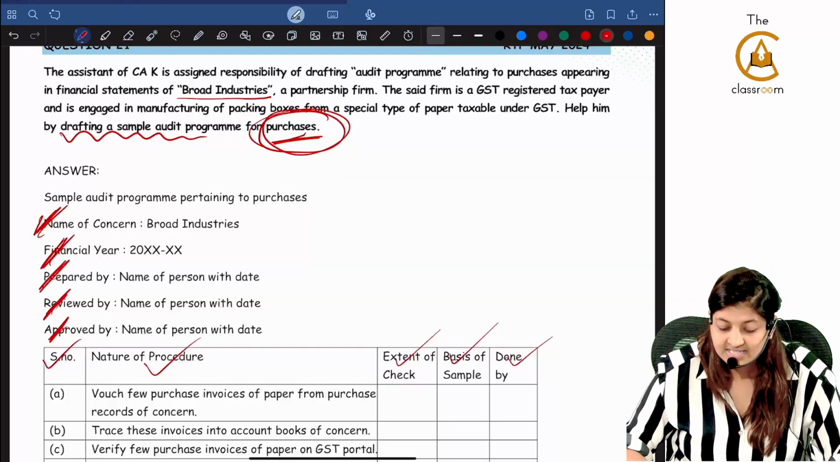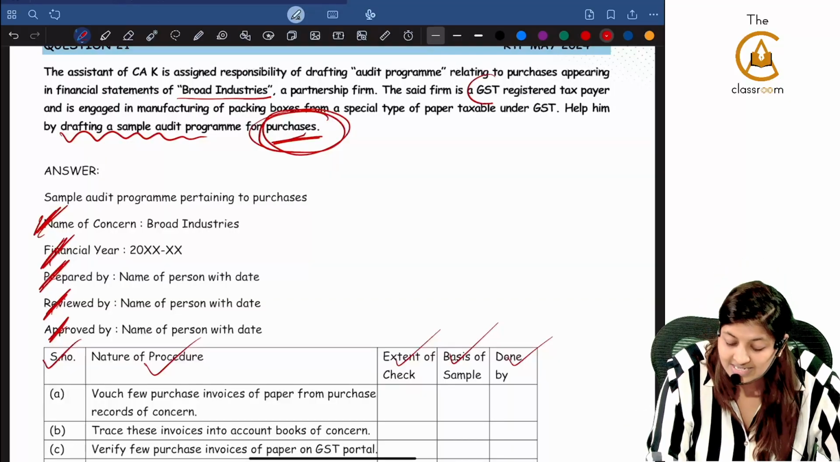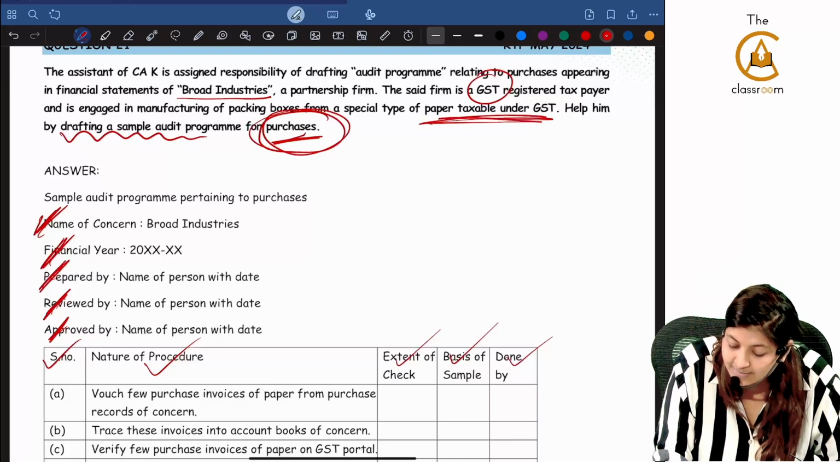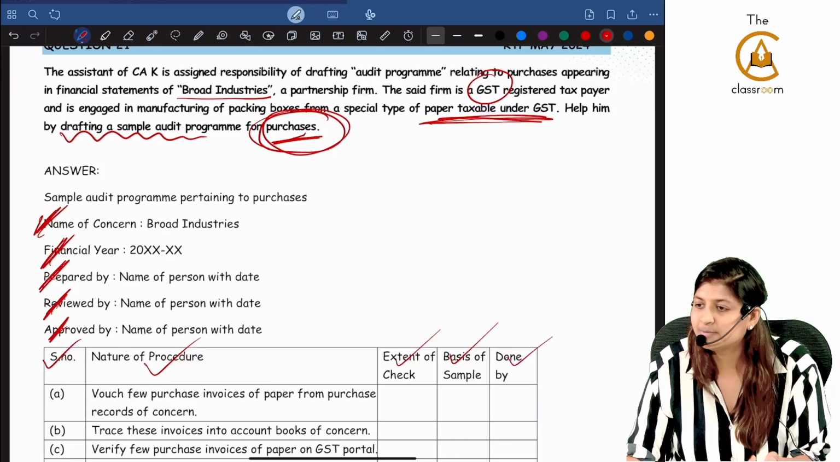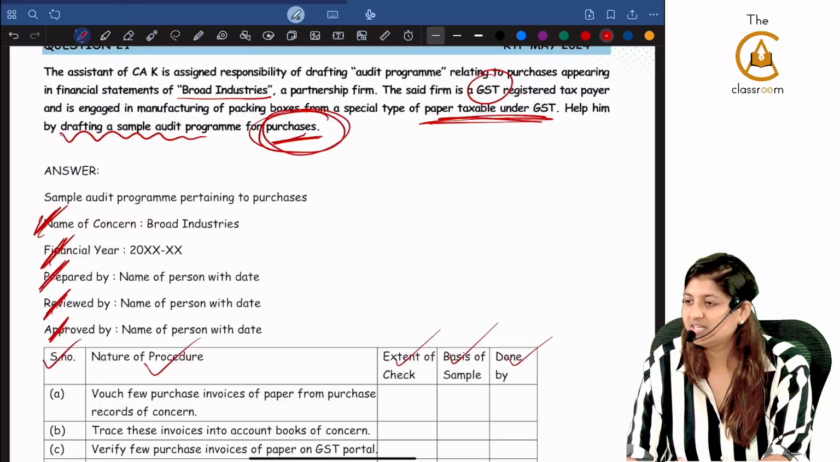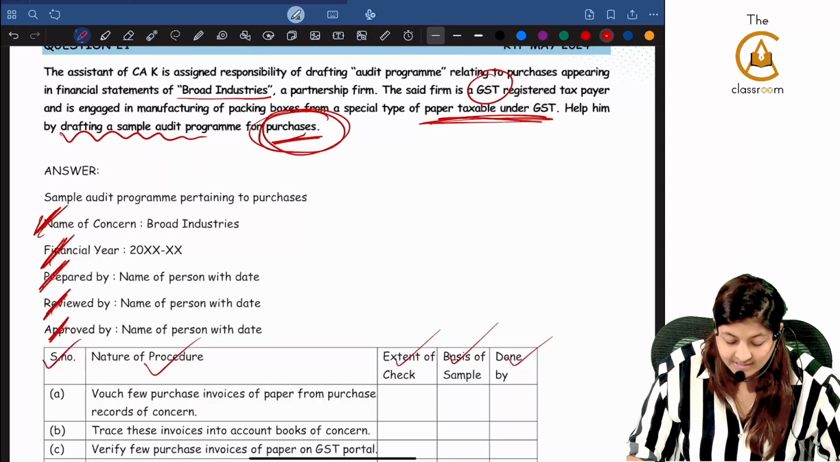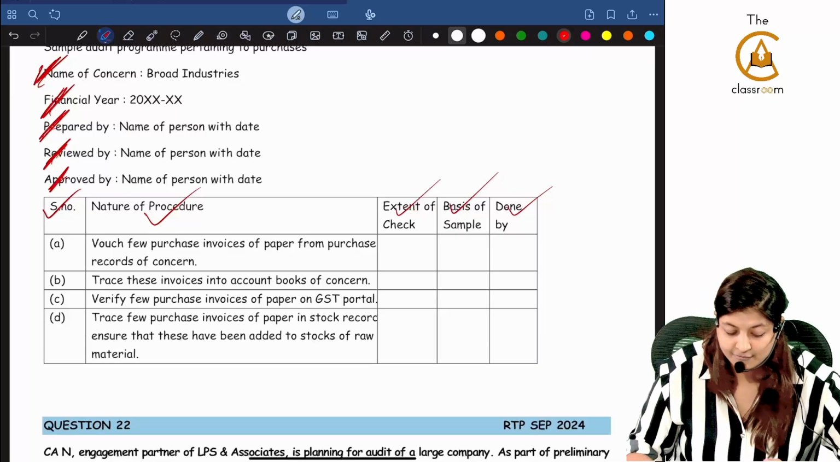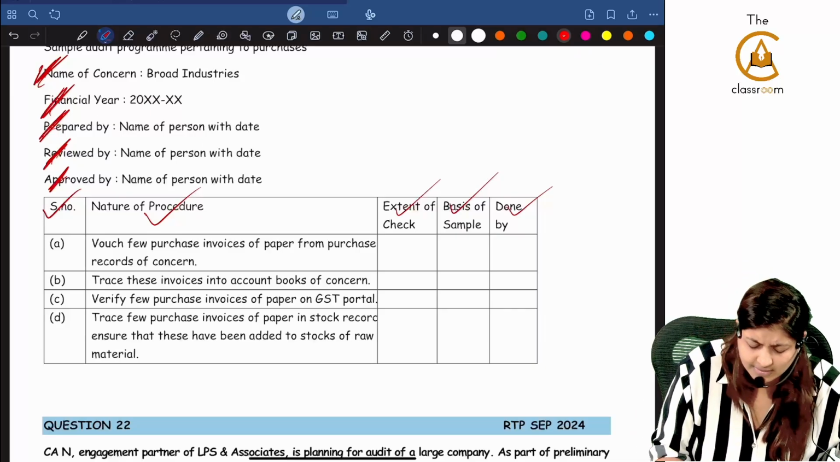For purchases, they are also giving some information that it is a GST registered taxpayer. Their paper is taxable under GST. They are giving some information. Purchases, GST. 2 information is there. With that, what are the audit procedures that you can think of? Be very careful here. Read here.